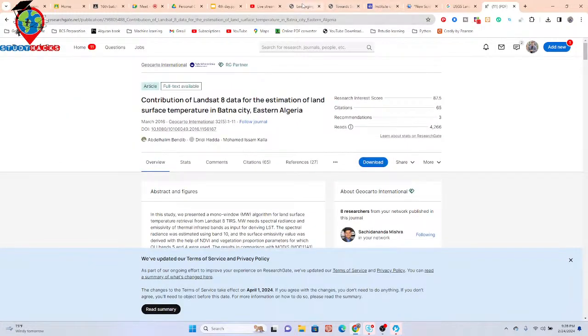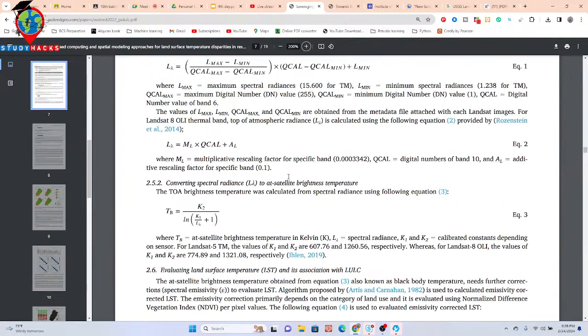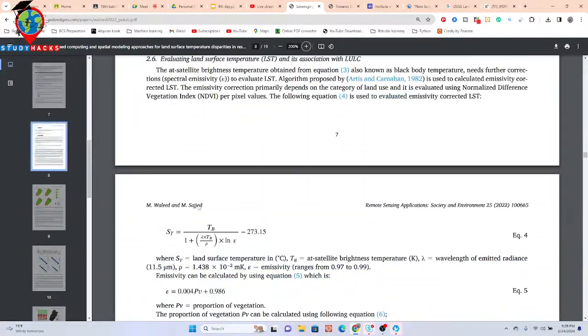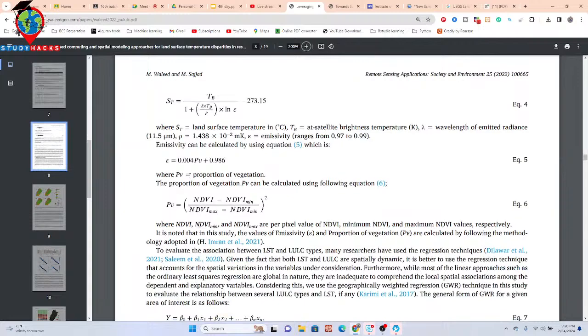As well as you can see this is another paper. In this paper you can easily get the different types of equations. You can see the proportion of vegetation, this is the equation for proportion vegetation, as well as the land surface temperature equation: thermal band divided by 1 plus lambda times thermal band divided by rho, multiplied by ln e, and subtract 273.15. Basically we subtract this value because I need to convert Kelvin to degree Celsius. We get the result in Kelvin, but when I subtract this value, then we get the result in degree Celsius.